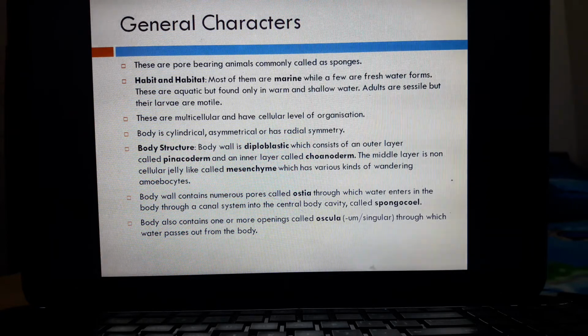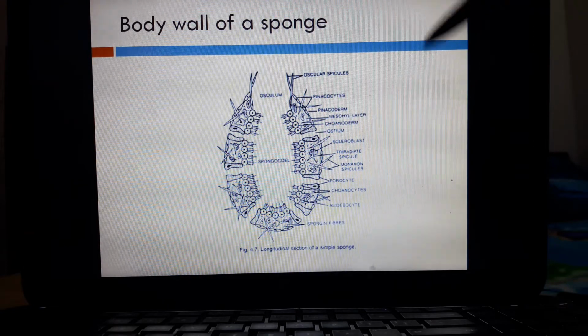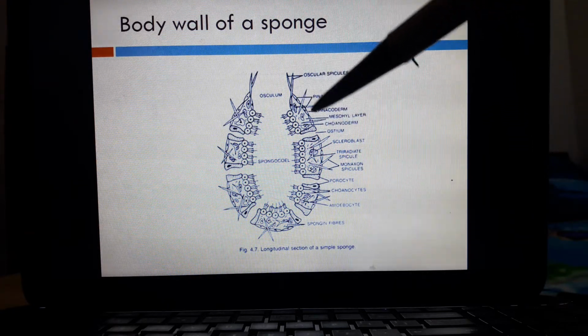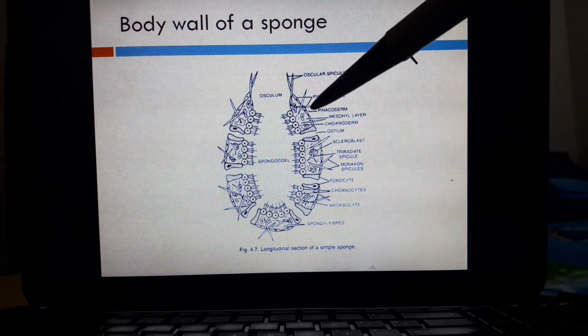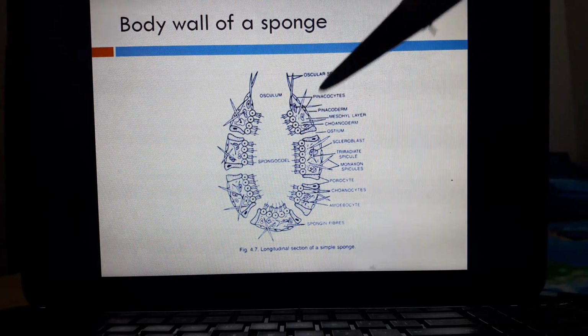Their body wall is made up of two layers, that is pinacoderm and conoderm. The outer layer is pinacoderm, whereas the inner layer is conoderm. Here I am showing you the longitudinal section of a sponge. You can see this is the outer layer. This outer layer that you can see, this is the pinacoderm and this layer is conoderm.